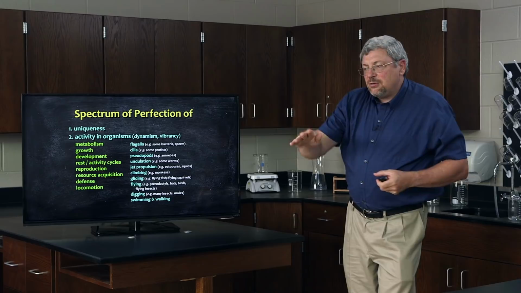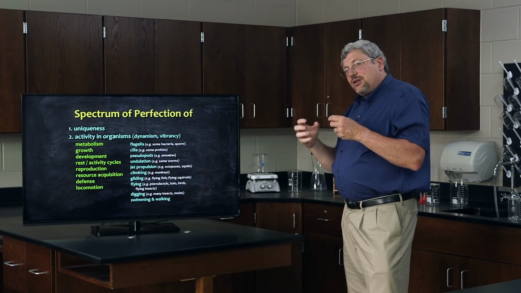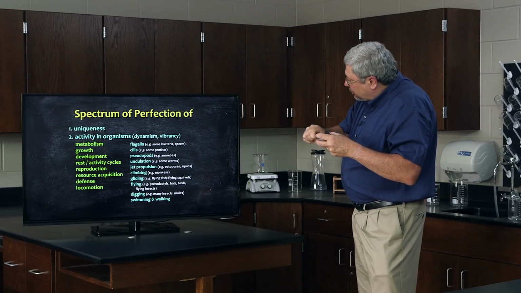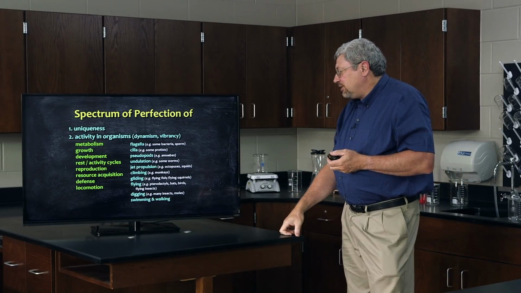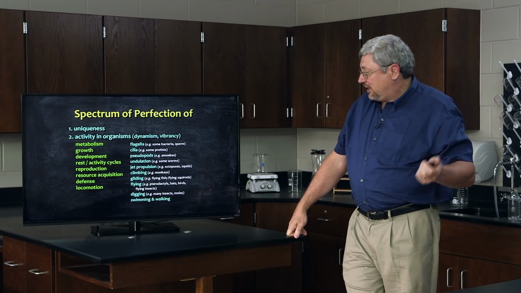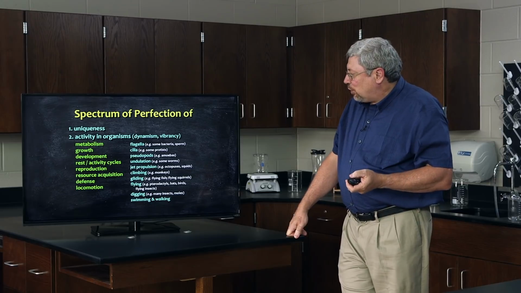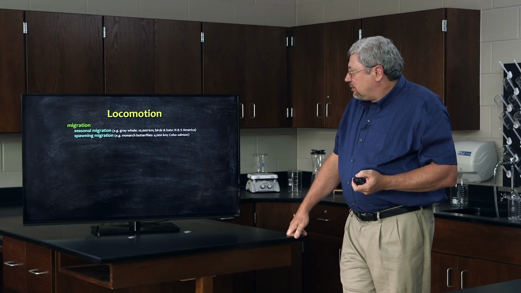Other organisms move through the water by undulation. Other organisms pull in water and squirt water out, propelling themselves through the water by jet propulsion. Other organisms climb, some organisms glide, some fly. Some dig, some swim, some walk. There's a variety of ways in which organisms locomote.